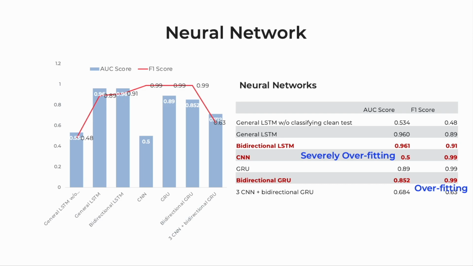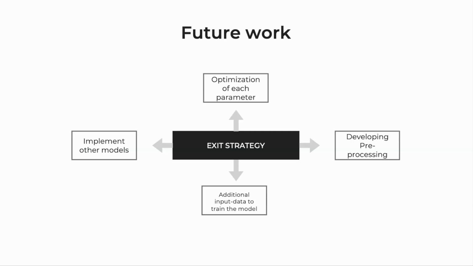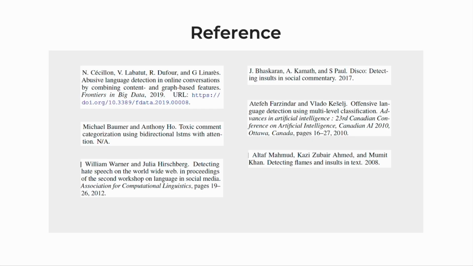Unfortunately, we cannot conclude LSTM is better than CNN or GRU because in order to compare the effect of architecture, we fixed the hyperparameters for the baseline. Therefore, tuning these values could actually improve the performance. For future work, in order to improve the performance and accuracy and find the best model for this task, we can possibly do the following. By doing this, we can finally find the optimized model for each neural network architecture and compare to find the best one. Thank you.